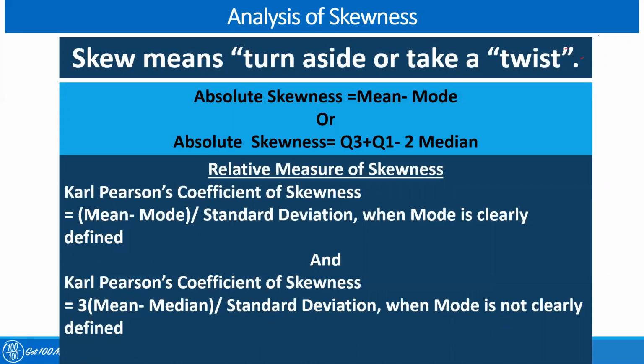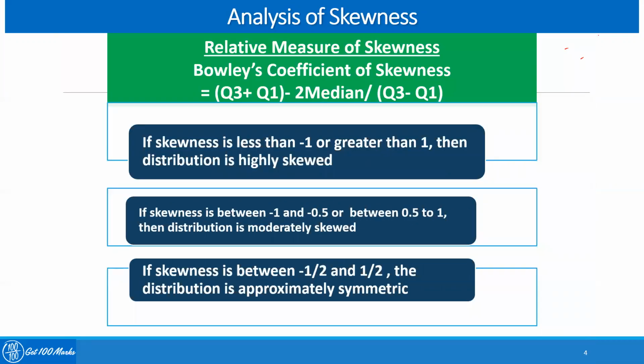This will be more clear when we do some questions and plot it in the graph, and it will give us a very clear idea of skewness. There is another type of relative measure of skewness, which is Bowley's coefficient of skewness, and it is based on the quartiles. So Bowley's coefficient of skewness is equal to Q3 plus Q1 minus 2Q2, or 2 median, divided by Q3 minus Q1. Basically, this is in terms of quartiles.